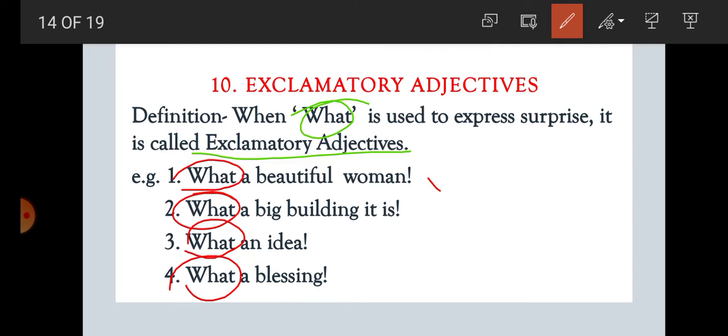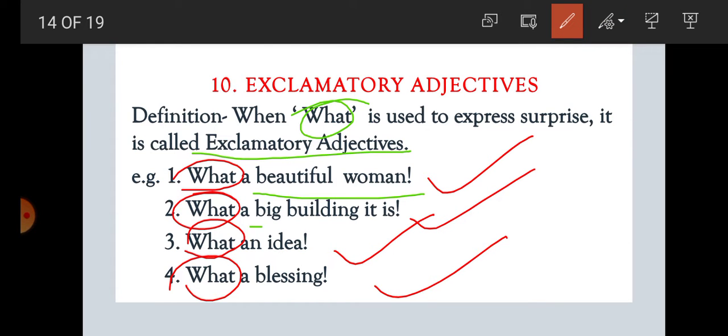In all the 4 sentences, student, what is used before a noun to express surprise. In the first sentence, what is the noun? A beautiful woman. Second sentence, big building. Third sentence, idea. And fourth sentence, a blessing. So this is clear here that an exclamatory adjective is what, and it is used before a noun to express surprise.